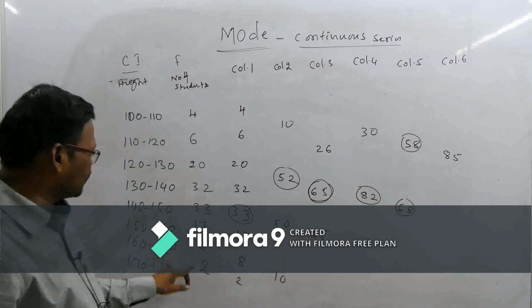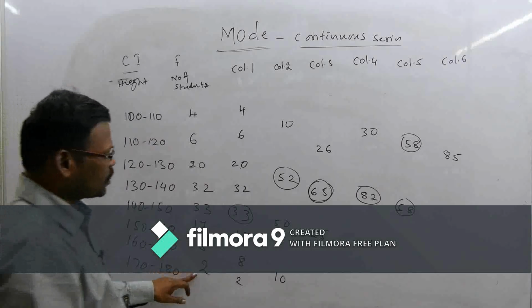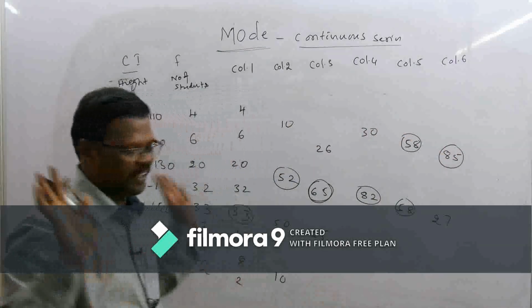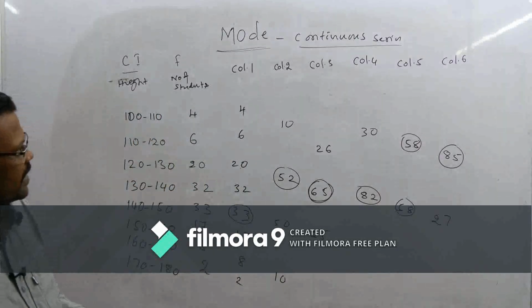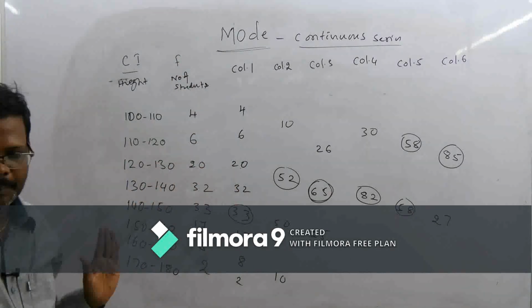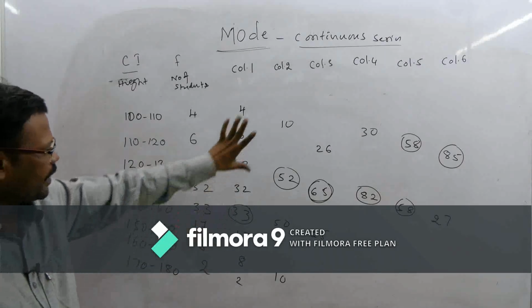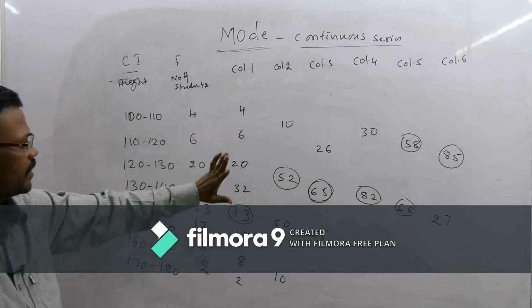The remaining frequencies are 25 plus 2, 27. Here 85 is the highest value. These are the points.